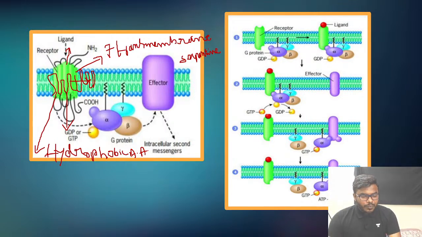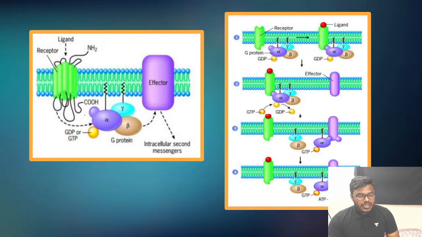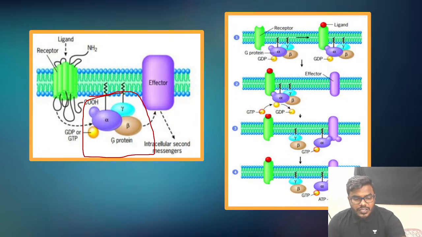And friends, all of you please listen. The N terminal is extracellular, and the cytosolic domain, you can also call it the C-terminal domain or carboxy terminal domain. Friends, all of you please keep it in your mind. This C-terminal domain, or the carboxy terminal domain, is always associated with the G protein. Always associated with what protein? G protein.